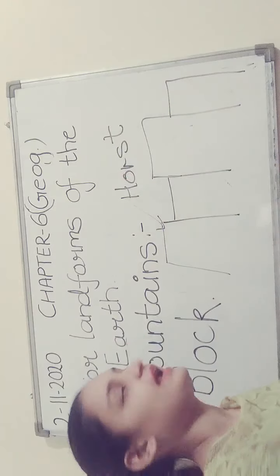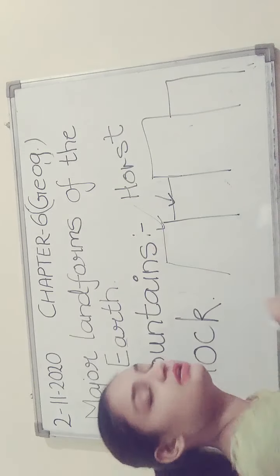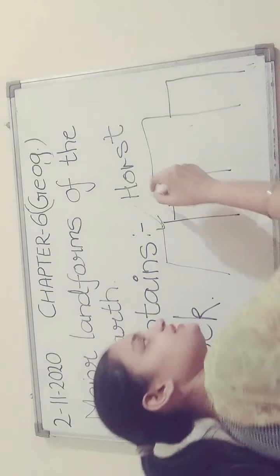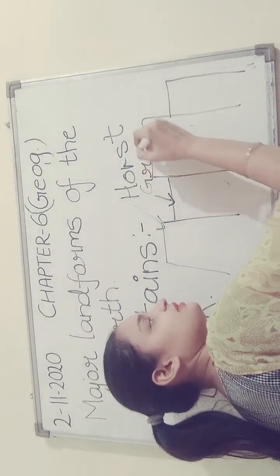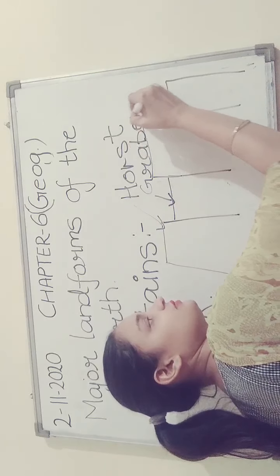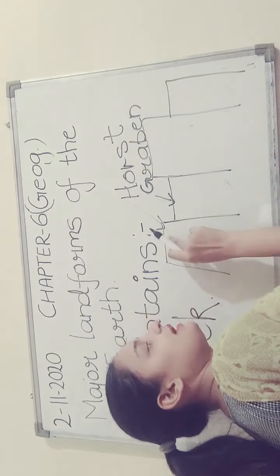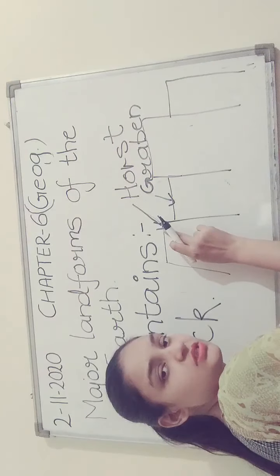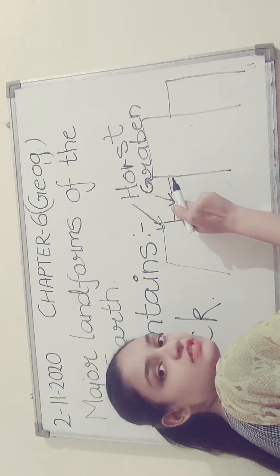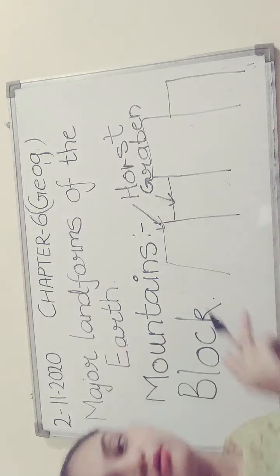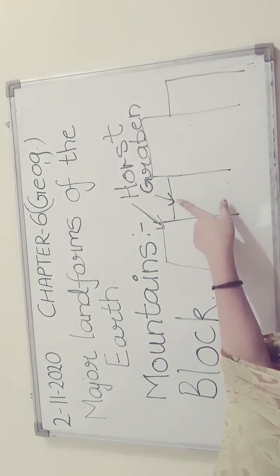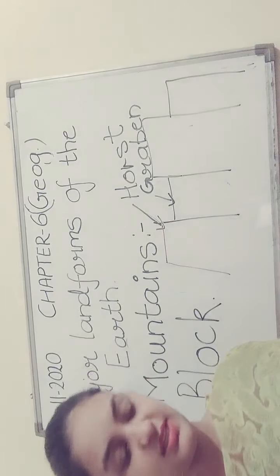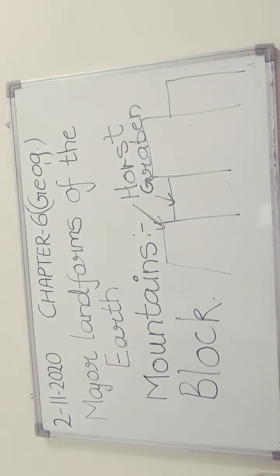The portion which is not uplifted, the downward or lowered blocks, is known as graben. The uplifted blocks are known as horst, and the lowered blocks are known as graben. Horst and graben: this is the block mountain.